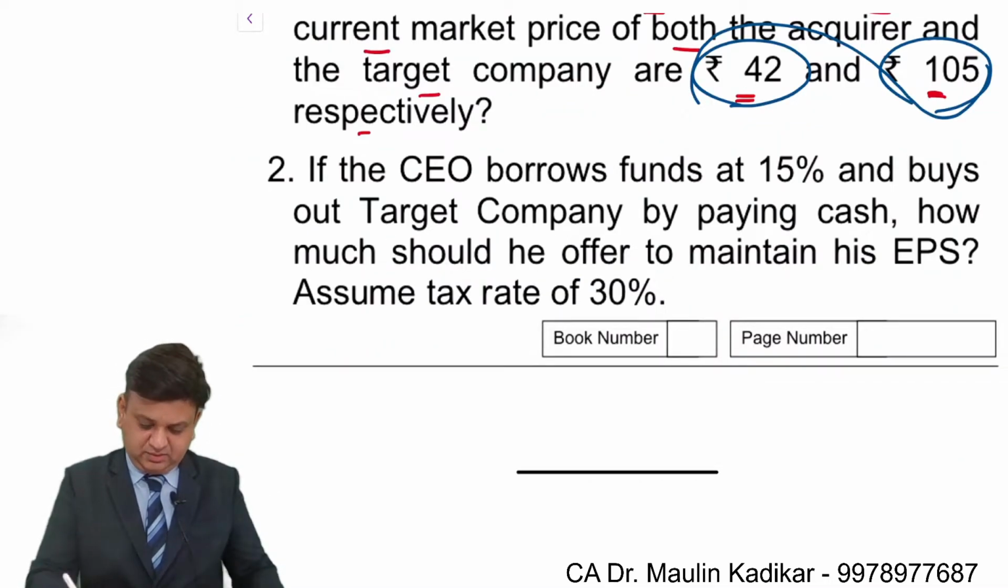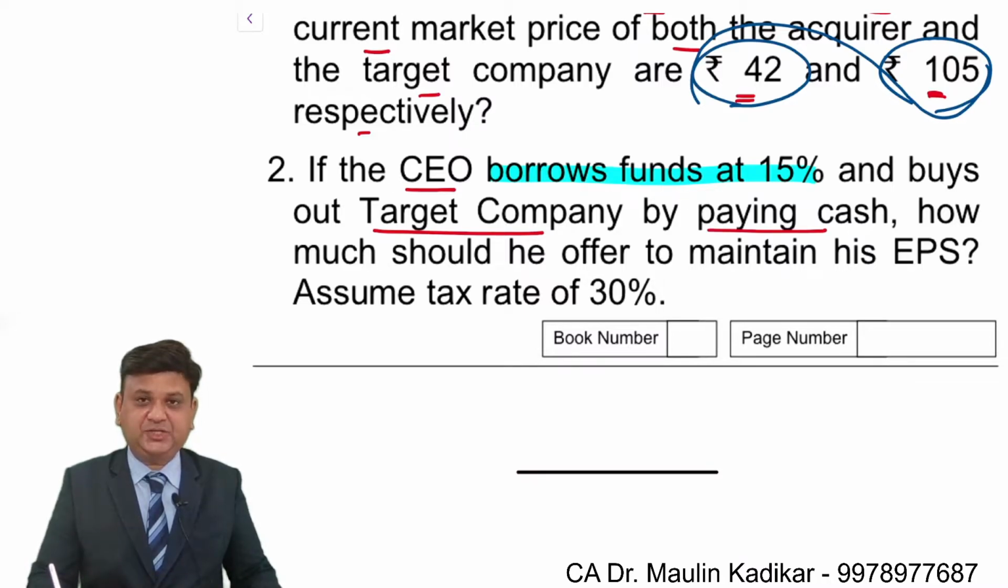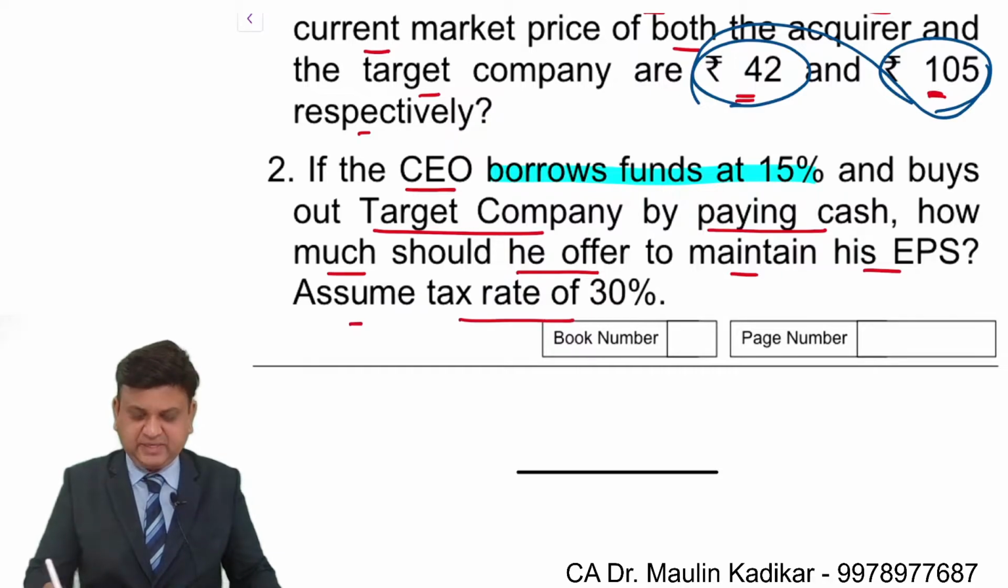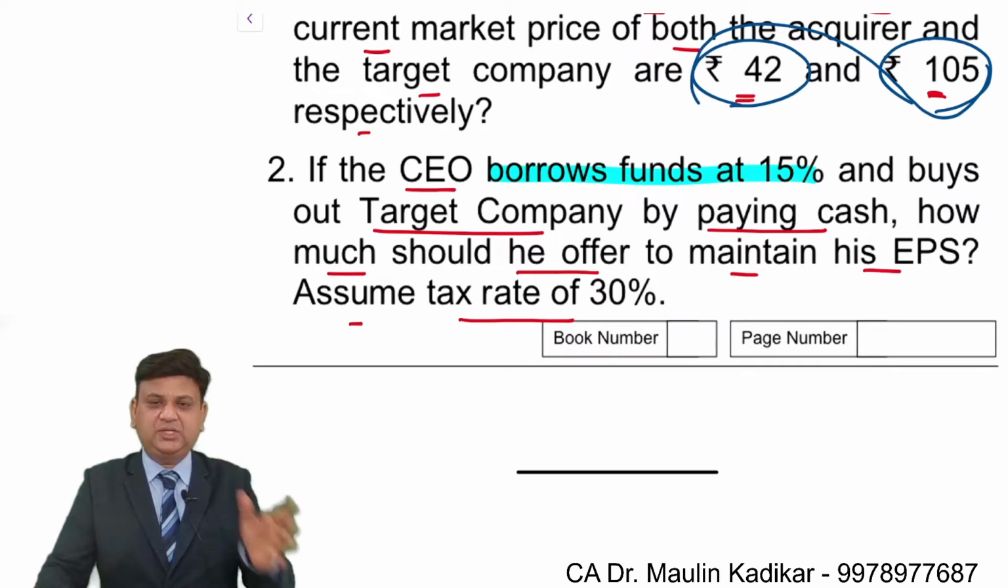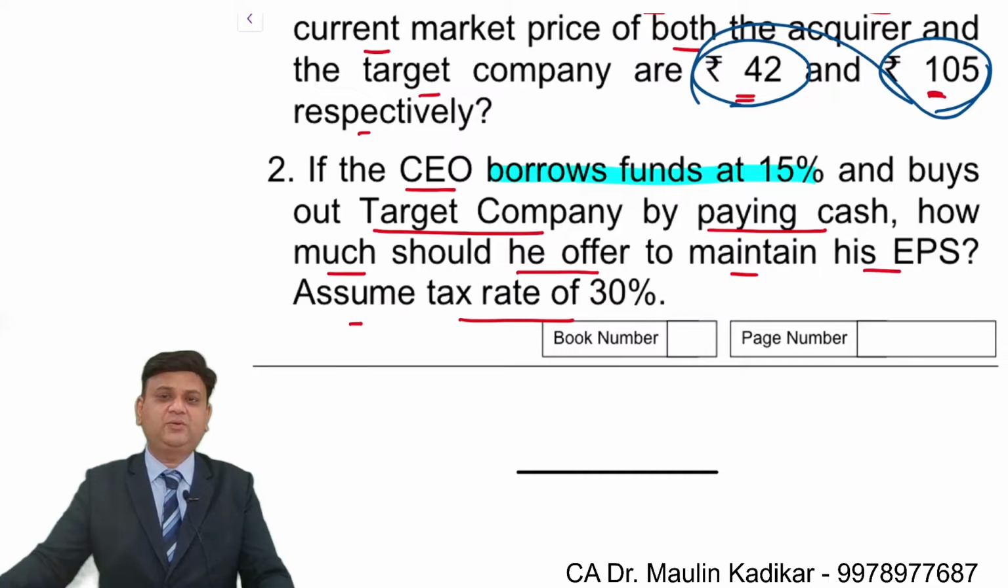Second part of the question: if the CEO borrows funds at 15% and buys out the target company by paying cash, how much cash should he offer to maintain his earning per share? That is the question. Assume income tax rate is 30%. This is slightly a new question, but I want to test whether you can solve it or not. Try to answer the question on your own and put your answer in the chat box.